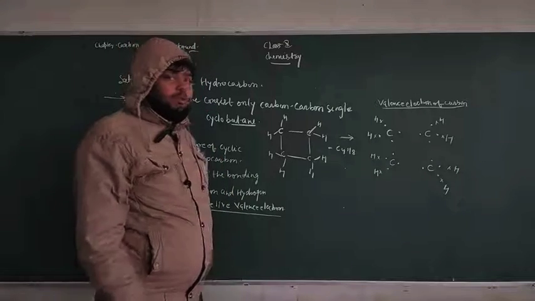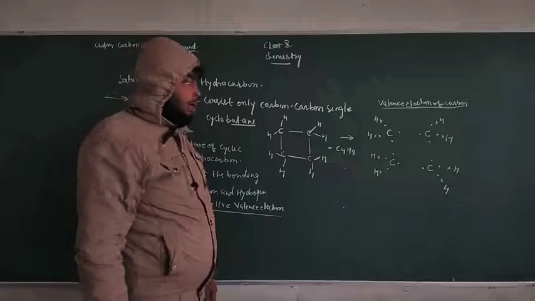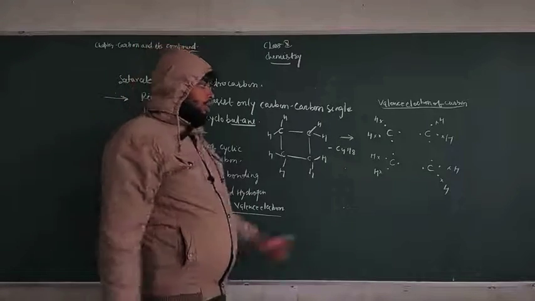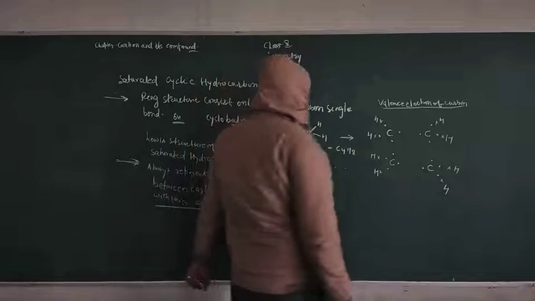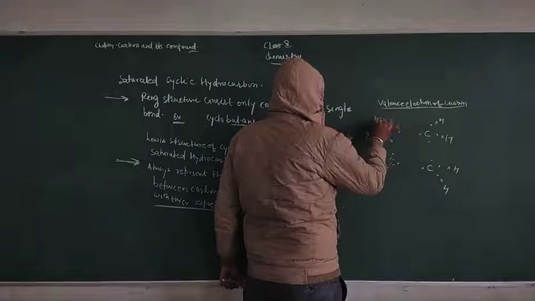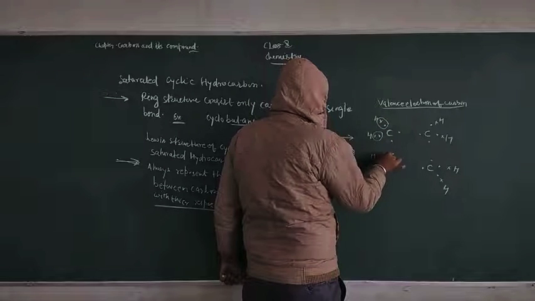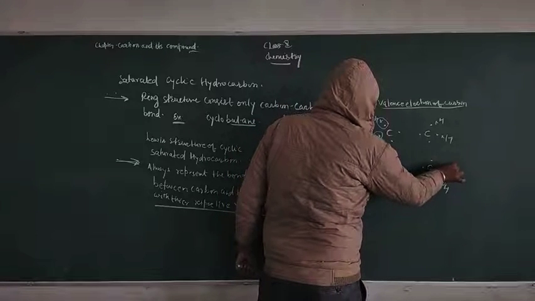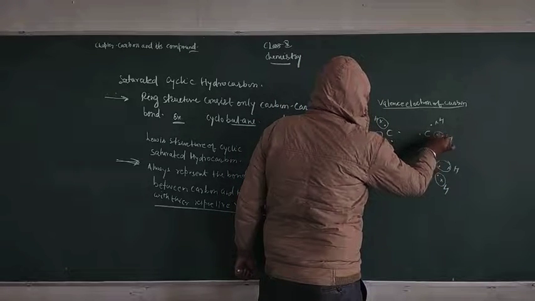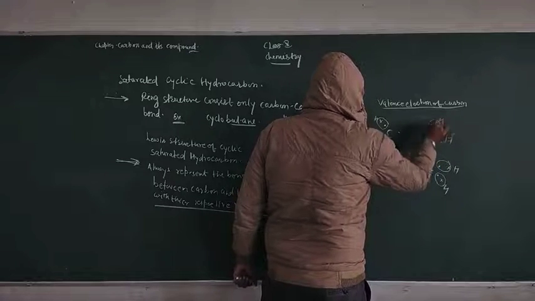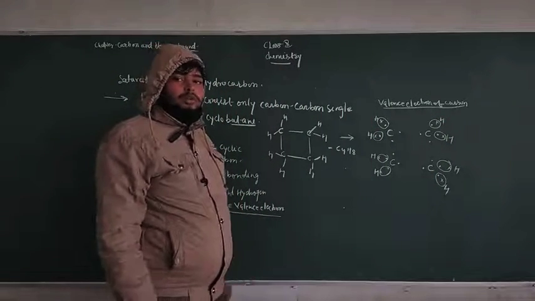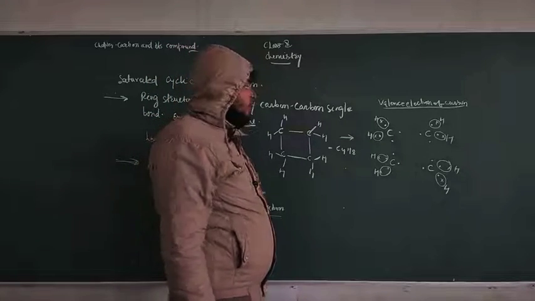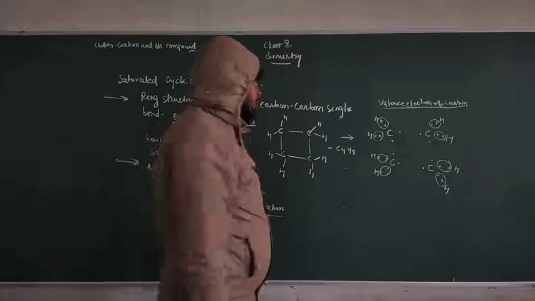Now you have to prepare the formation as a circle diagram, drawing the boundary like this, completing the duplet of every hydrogen. Now you can see that the duplet of every hydrogen has been completed by mutual sharing of the single valence electron of hydrogen with a single electron of carbon.